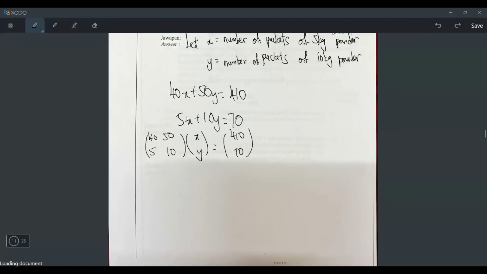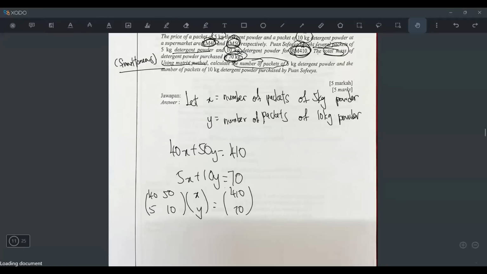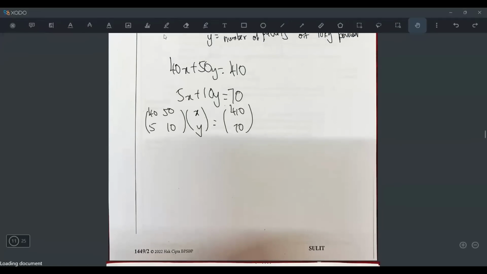It means I cannot use the elimination method. I cannot take this one. Oh, this one is 5, this one 40. So I times with 8 and then everything times 8, times 8, times 8, and then take equation 1 minus equation 2. I cannot, because that one is not the matrix method. That one is the elimination method already. They want the matrix method. That's why I must use this method.